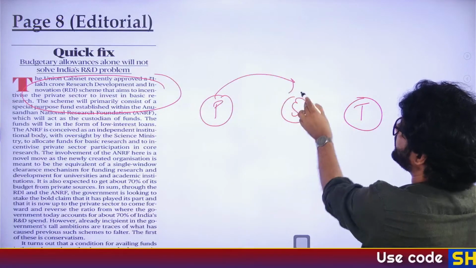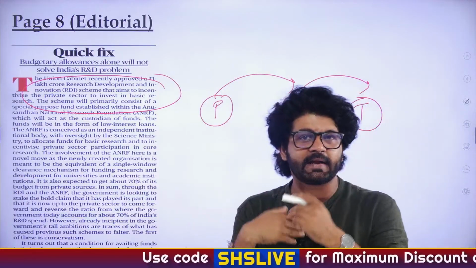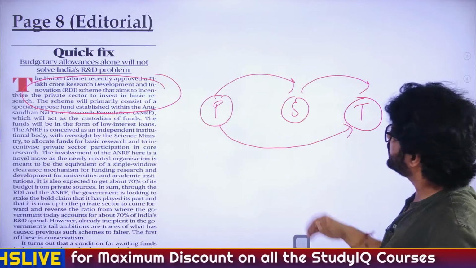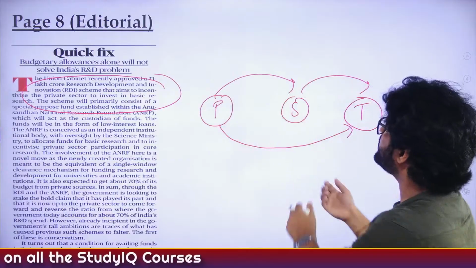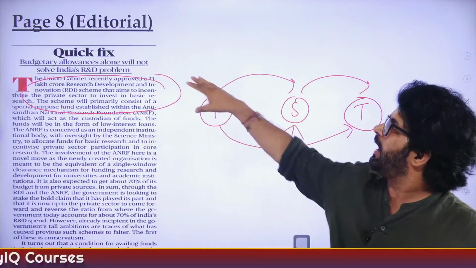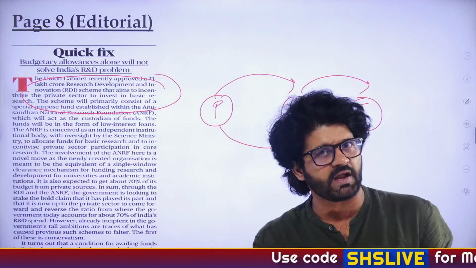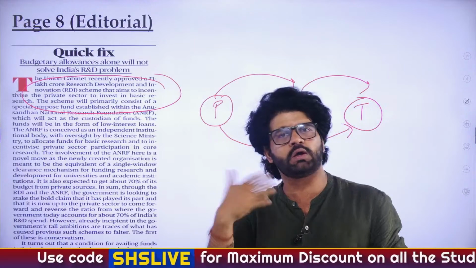In general, a country moves from primary to secondary to tertiary. In India's case, we have jumped from primary to tertiary, thereby undermining the secondary sector to a great extent. Our manufacturing sector is undermined, and the editorial is saying that unless we focus on it, all these schemes, RDI and the like, will not play a crucial role.